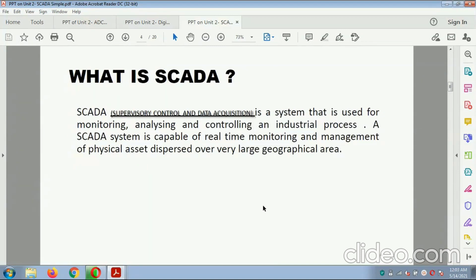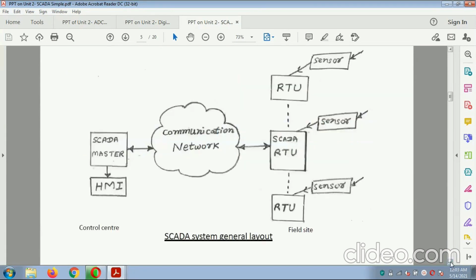What is SCADA? SCADA is a system that is used for monitoring, analyzing and controlling an industrial process. A SCADA system is capable of real-time monitoring and management of physical assets dispersed over a very large geographical area. This is the diagram related to SCADA. The SCADA master is attached to the HMI, the human machine interface. The communication network goes to the SCADA RTU, which is also attached to the sensors. So this is the general layout of SCADA.